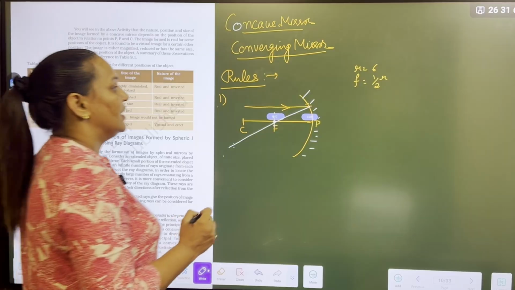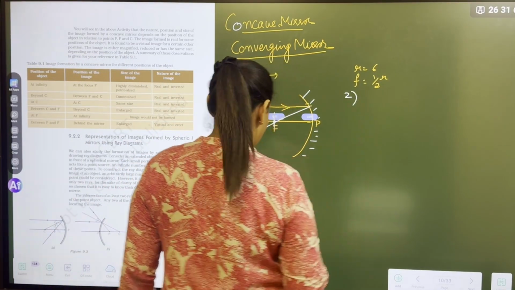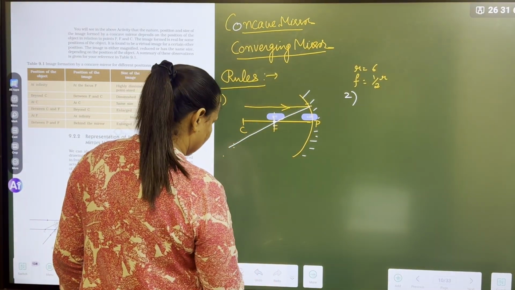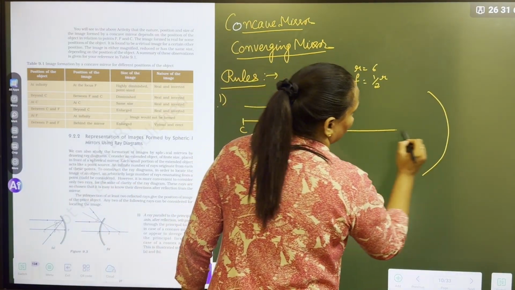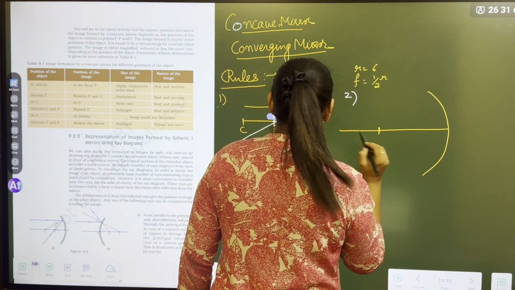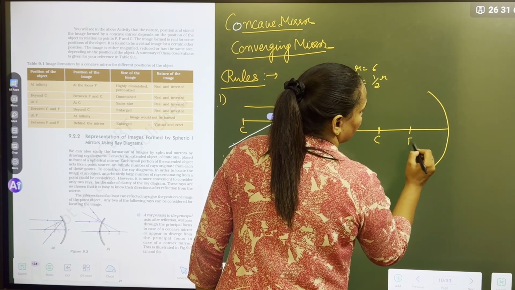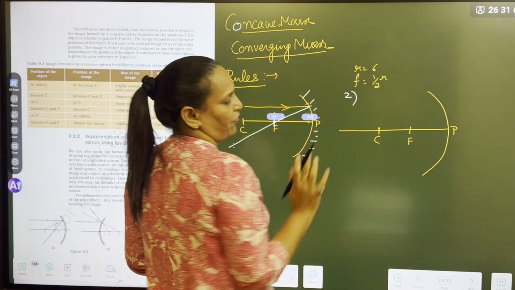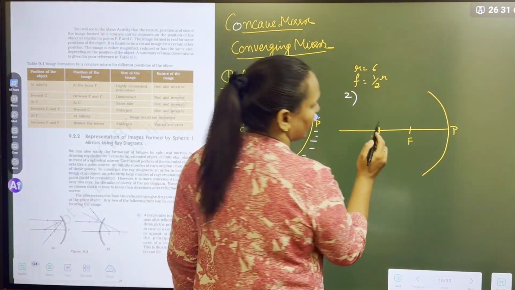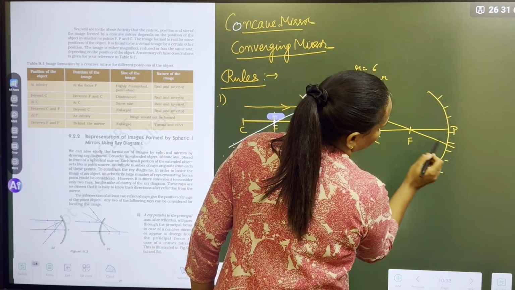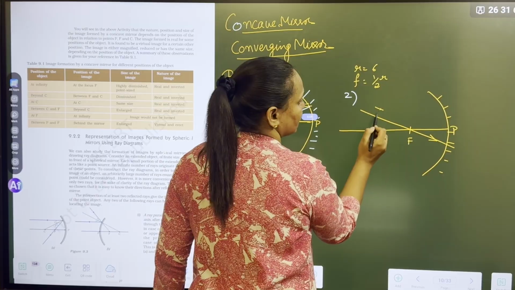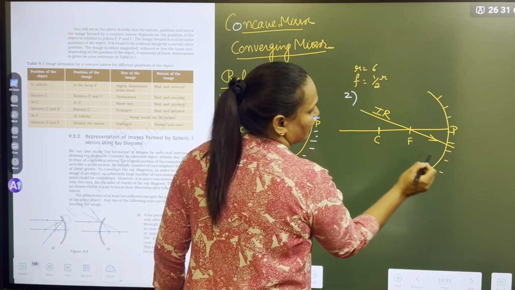Am I right? Second rule says that, again the same way you have to take 6 centimeter, 3. If any ray is passing through the focus of the mirror, this is the incident ray, how will it reflect?